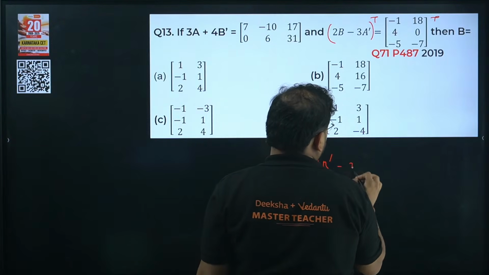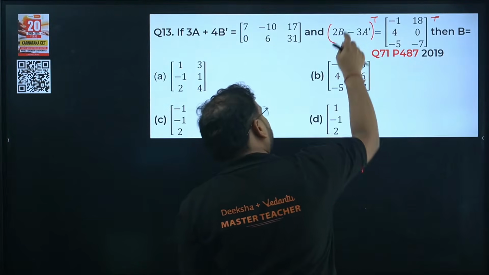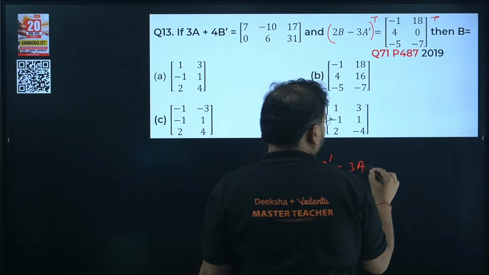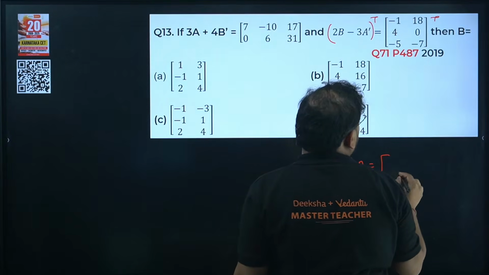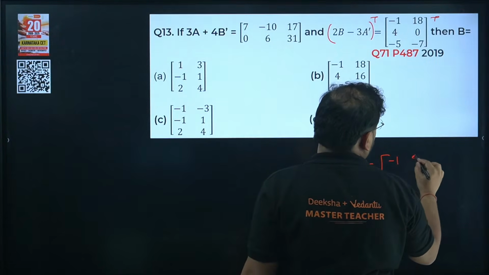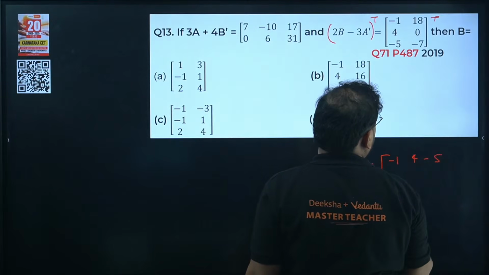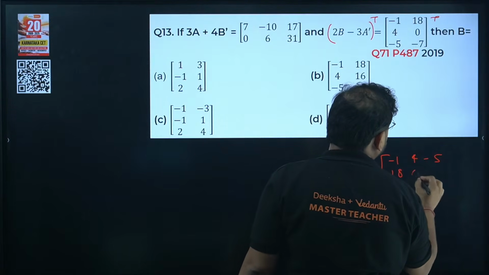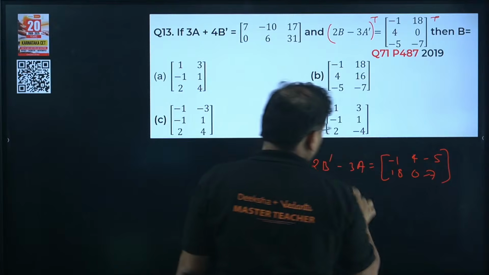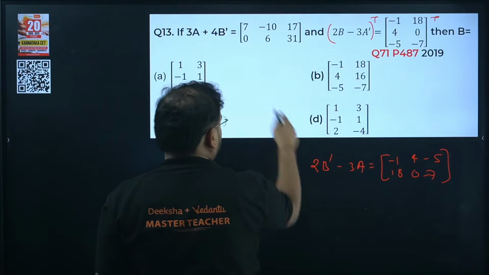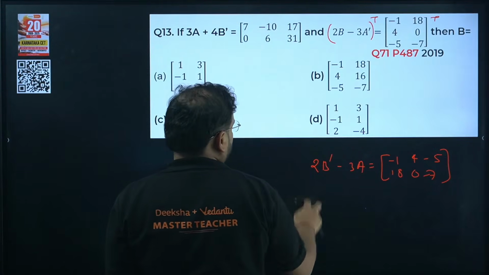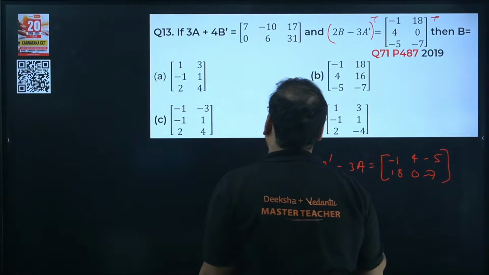And over here you'll have minus 3a, because transpose of transpose will become the matrix itself. And on this will become minus 1, 4, and minus 5. The first column becomes the first row: 18, 0, and minus 7. Now once you have this, add the two equations that you have in terms of matrix. So we have what? Write it out over here.